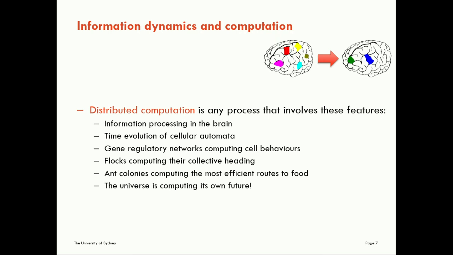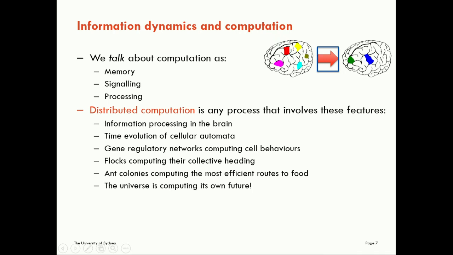We talk about ant colonies computing the most efficient routes to food, and indeed, when we're taking this very inclusive view of information processing, the universe computing its own future. In all of these examples, the information processing is taking place during this transient from some initial to some final state. It's taking place in the interactions between the elements during that transient.